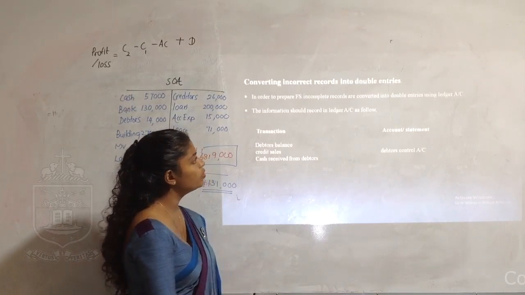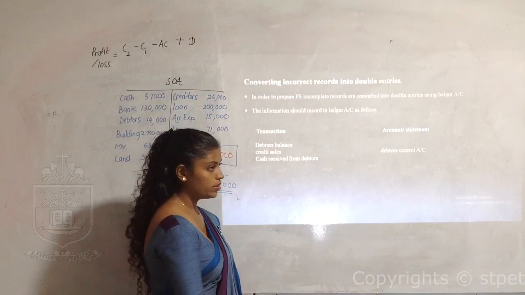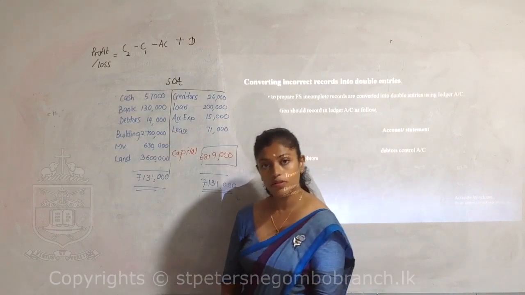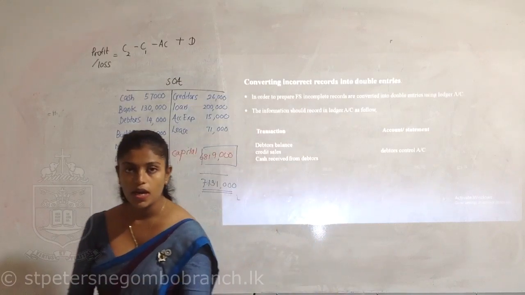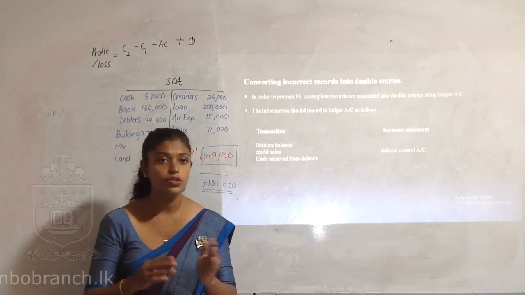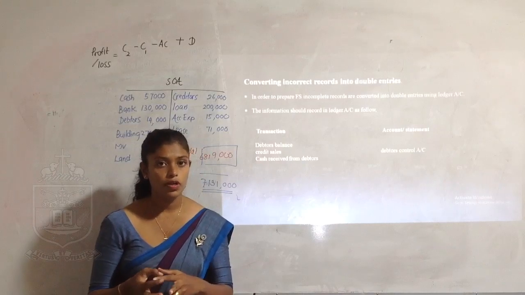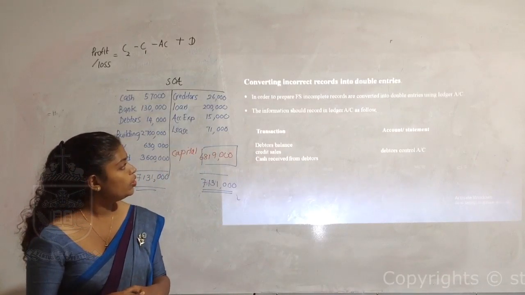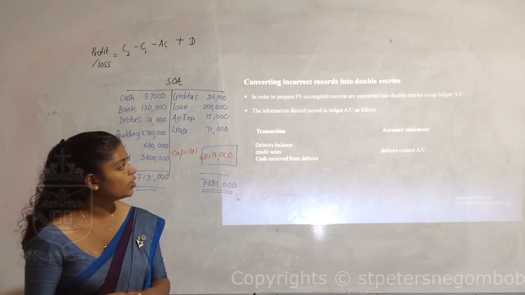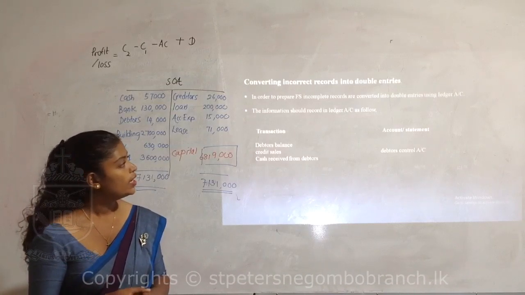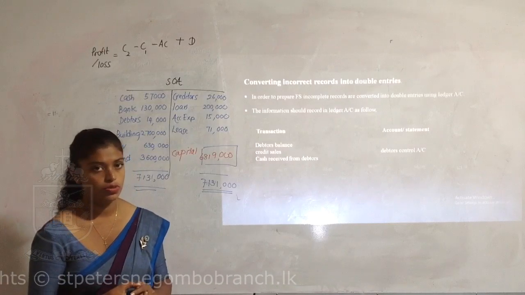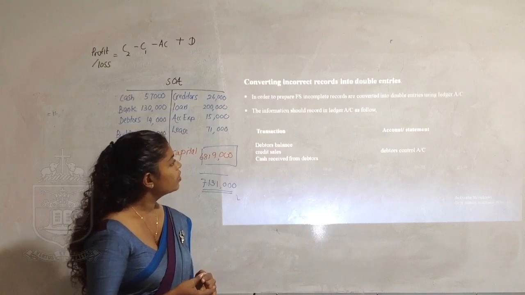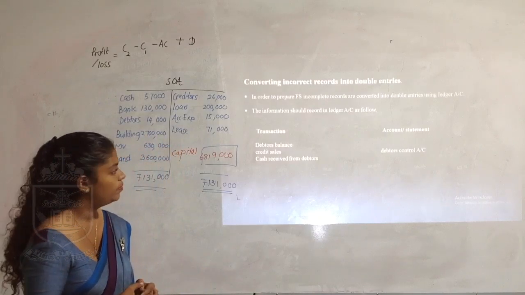Converting incomplete records into double entries. As I told you, we can use the profit equation to find the profit or loss. If not, we can bring this incomplete system into a complete one by a different method. So what is that? In order to prepare the financial statements, incomplete records are converted into double entries using ledger accounts. The information should be recorded in ledger accounts as follows.